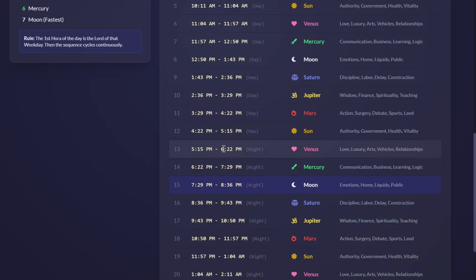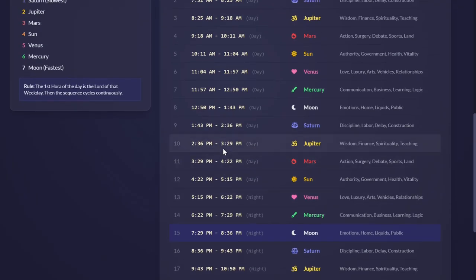So the night hora will be longer since nights are longer, and the day hora will be shorter because days are shorter. That's why I told you in the beginning it is approximately 1 hour but not exactly 1 hour. It might be exactly 1 hour if day and night are exactly equal, but generally it is not. So there will be some difference.